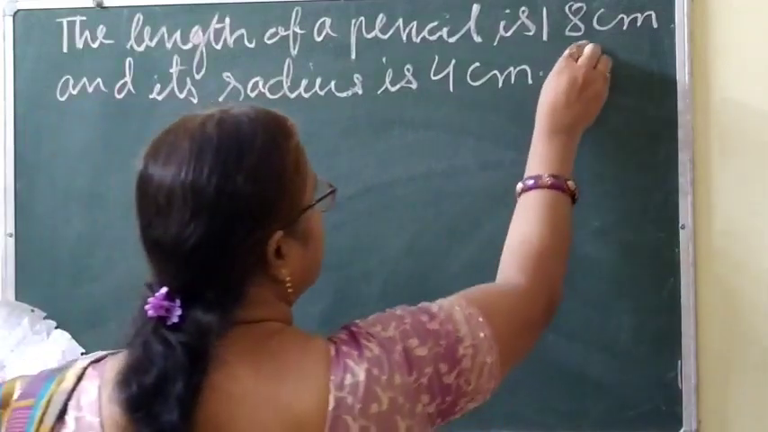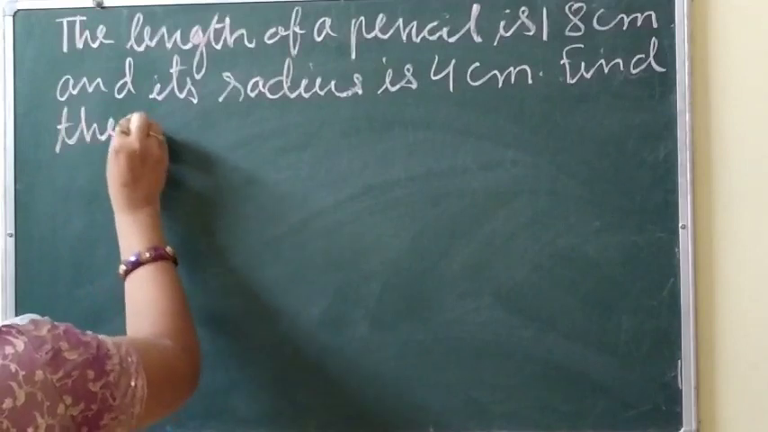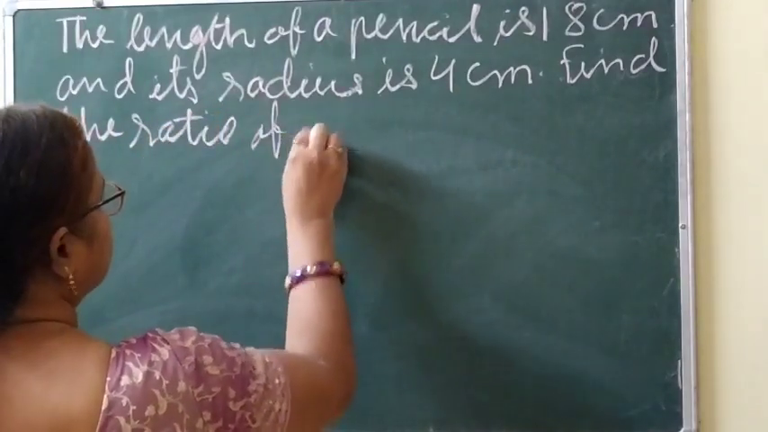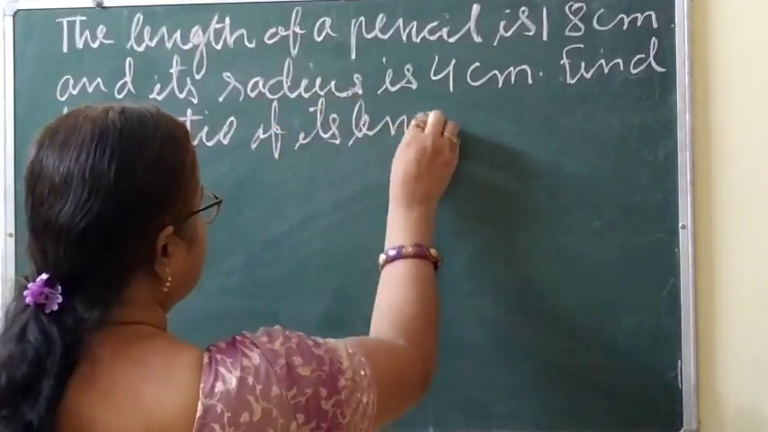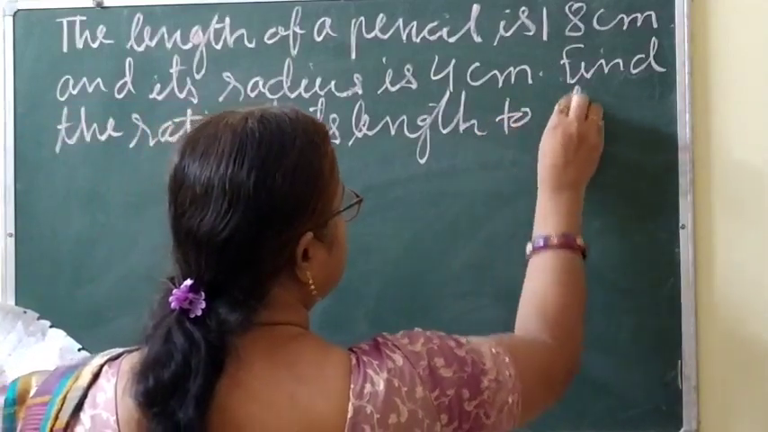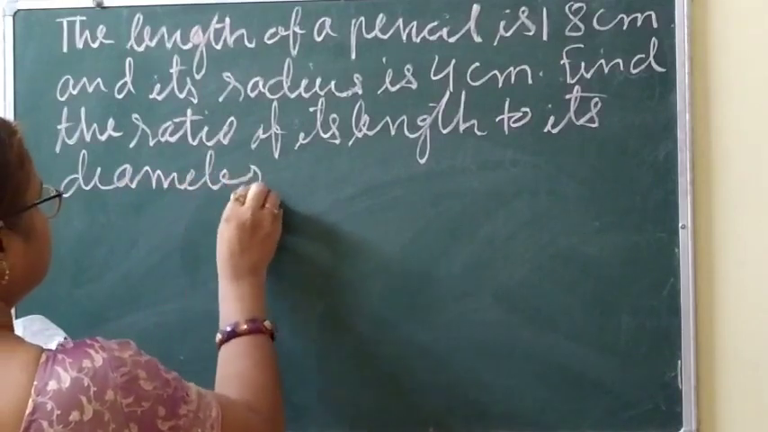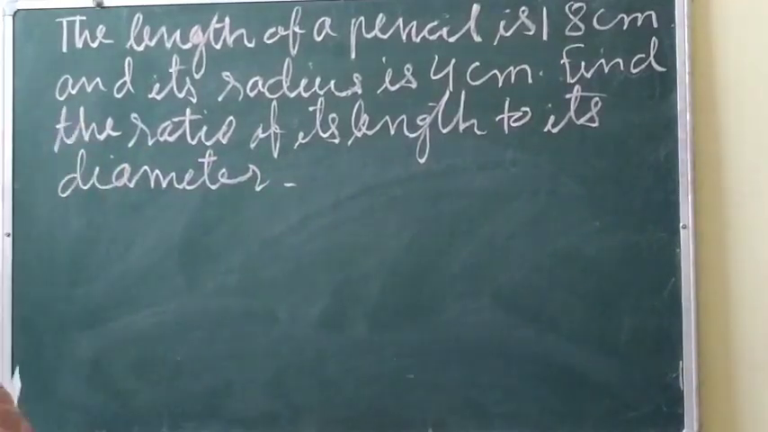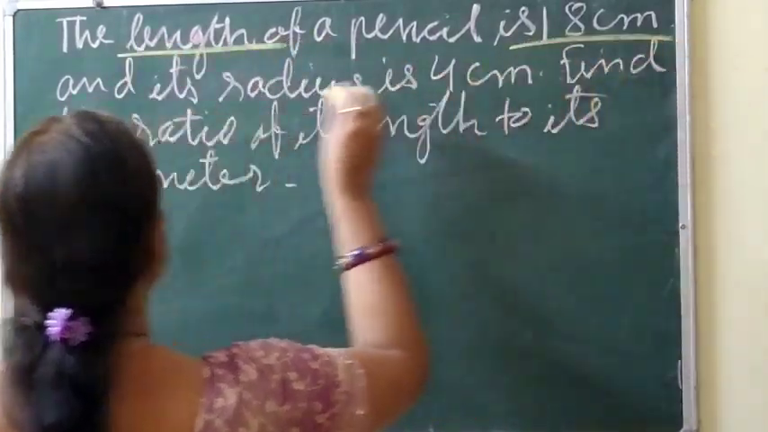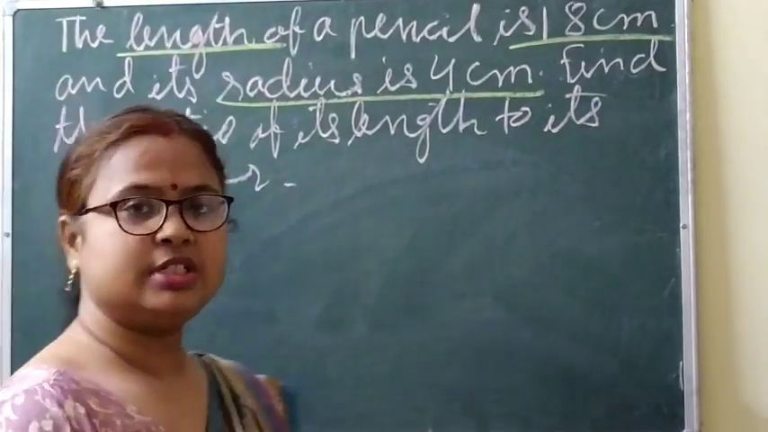Find the ratio of its length to its diameter. So the length of a pencil is given 18 centimeter and the radius is given 4 centimeter. Find out the length to its diameter.